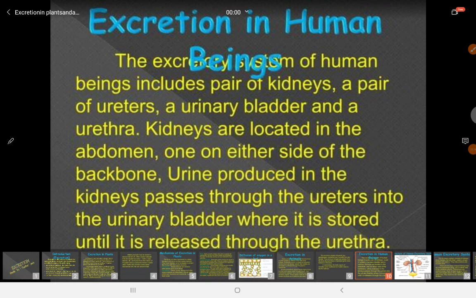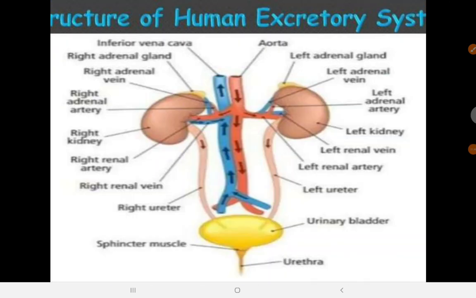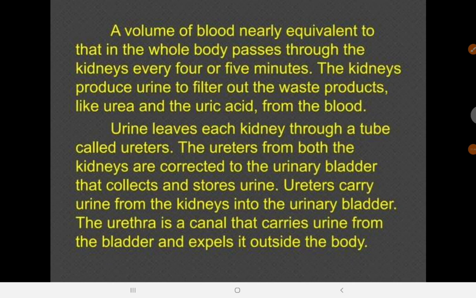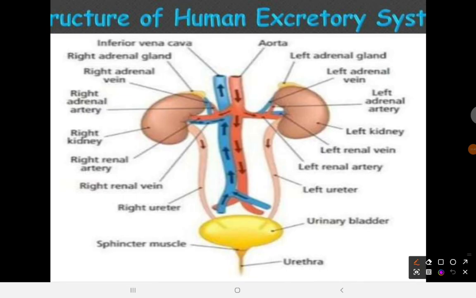Now, kidneys are located in the abdomen, one on either side of the abdomen. And of course, the left kidney is slightly above the right kidney. Let's see if that slide shows that anatomically. Yes. So you're going to see this. You see that the level is slightly above the other.